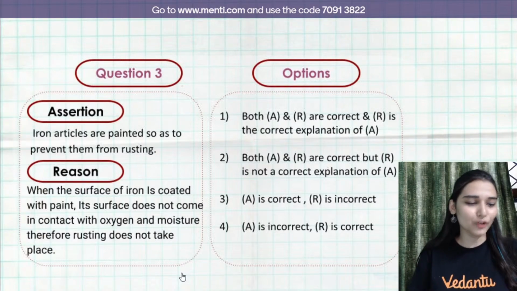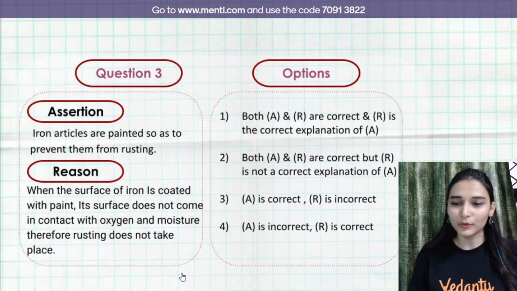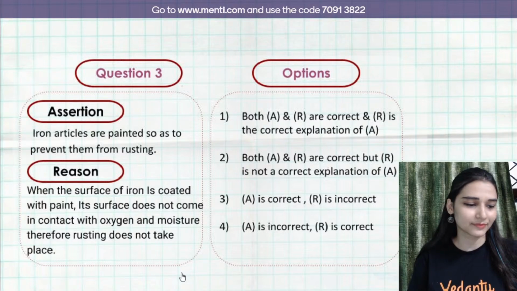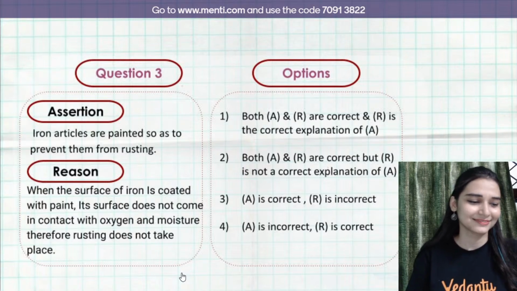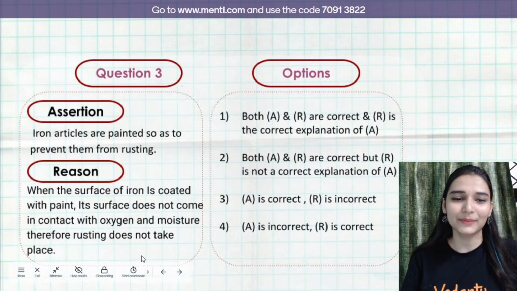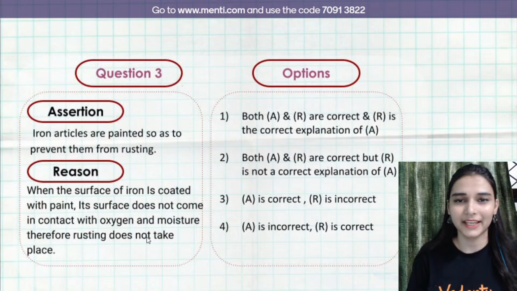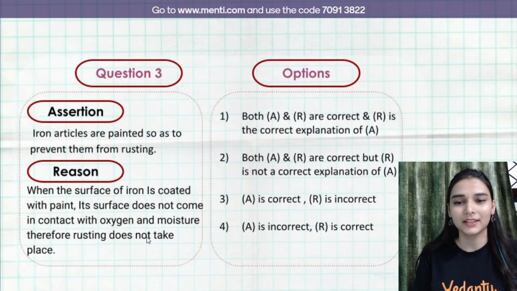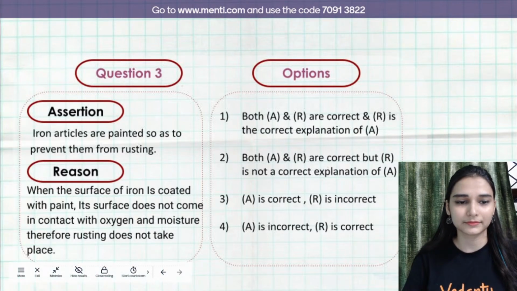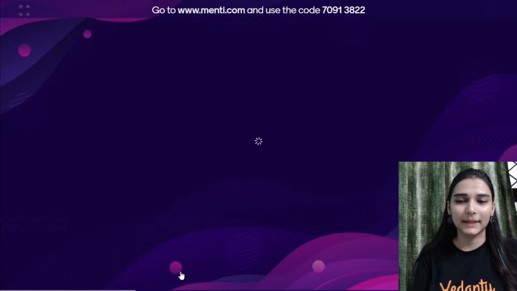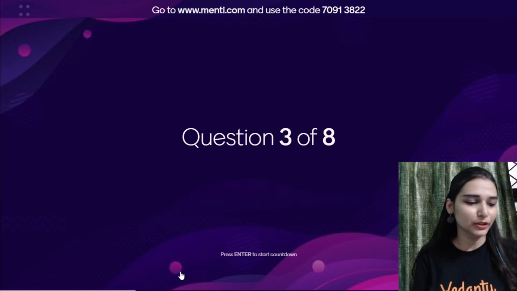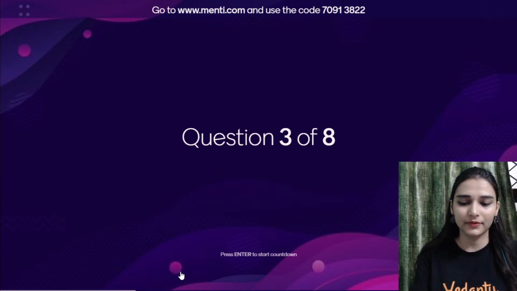Join in, no problem, join in. 100 students almost are going to be there. Okay, so I am starting it. Done? You have read it? Yes, Akshay. The taste also gets bad. Okay. So there we go. 70913822 is the code. Very good.